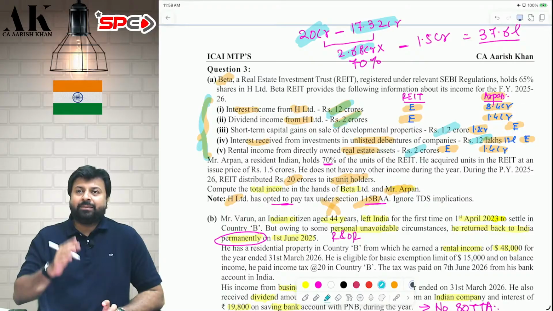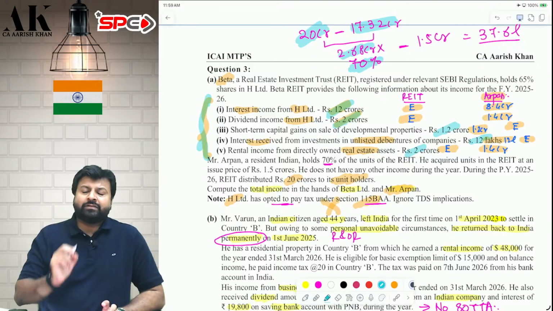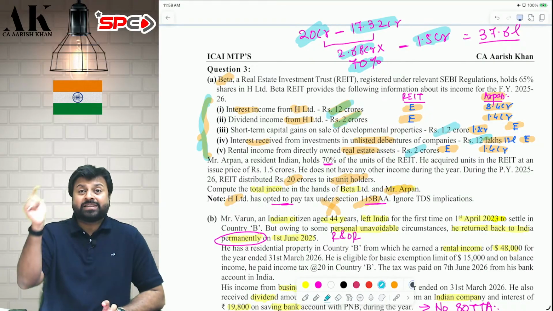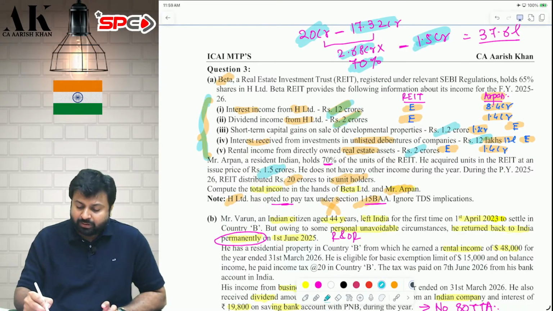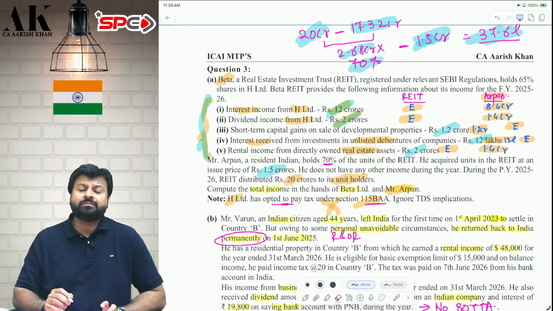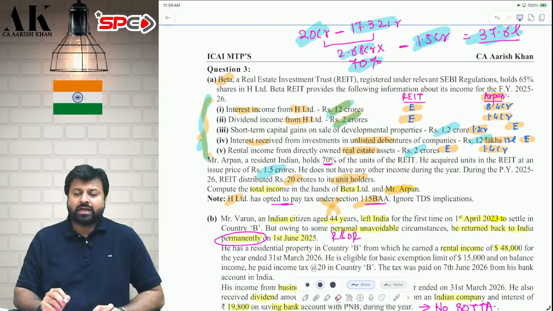How much? A plus B minus C, some formula was there. But out of that, Mr. Arpan is getting only 70%. So only 70% will be attributed to Arpan, minus the amount for which Arpan has purchased the units, which is 1.5 crore. So the differential amount will be called the debt repayment in the hands of Arpan, which will be taxable under 56(2)(13). 37.2 lakhs will be taxable in the hands of Arpan. Go and check. I hope it is clear to all of you.